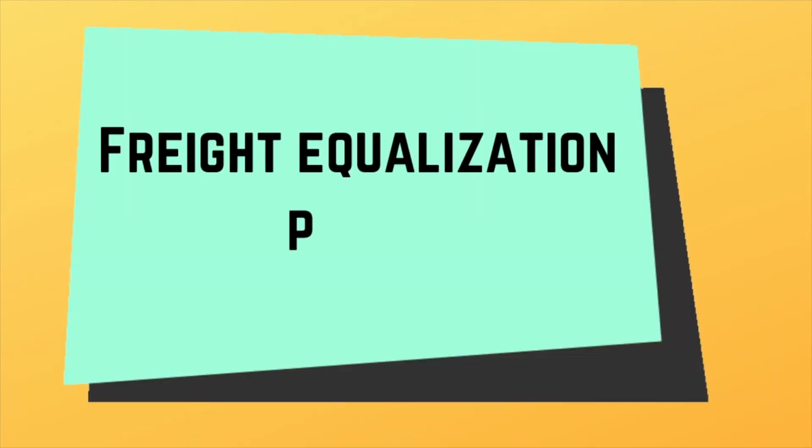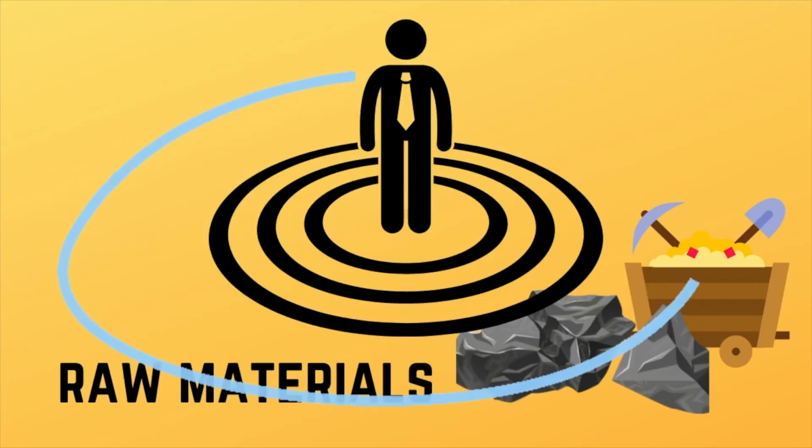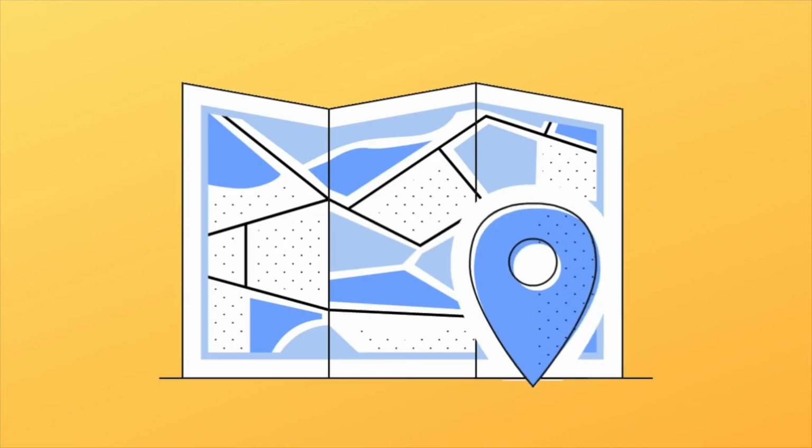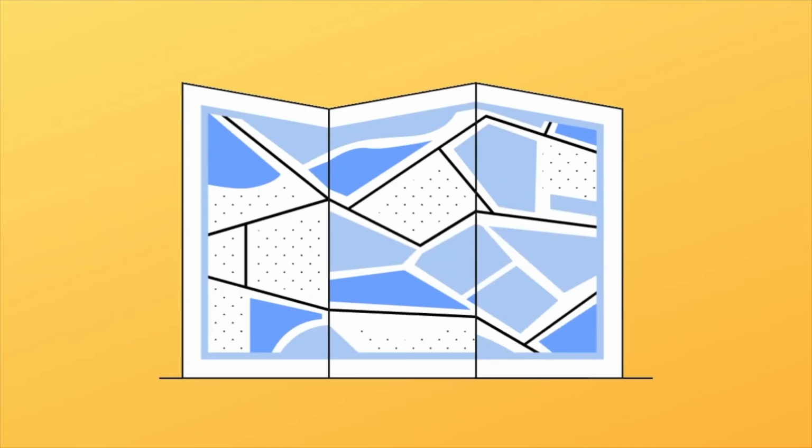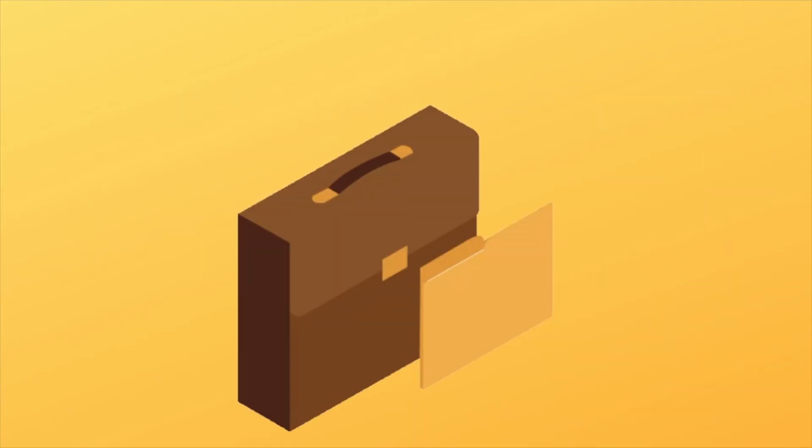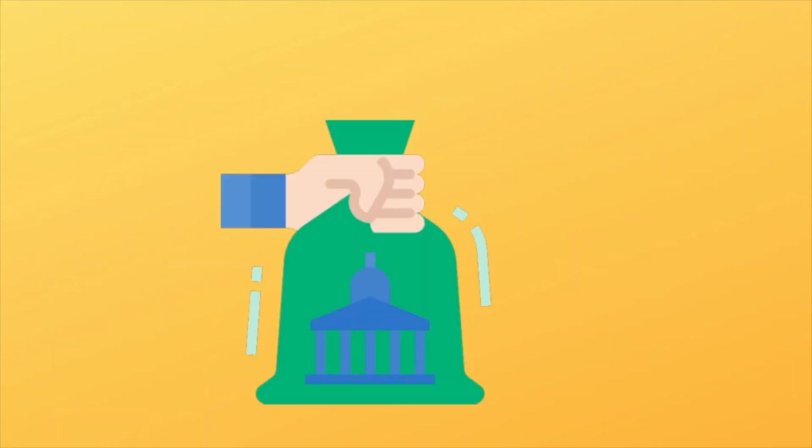2. Freight equalization policy. The proximity to raw materials is a major factor which determines the location for establishing industries. Under this policy, the central government heavily subsidized the transportation cost of minerals.